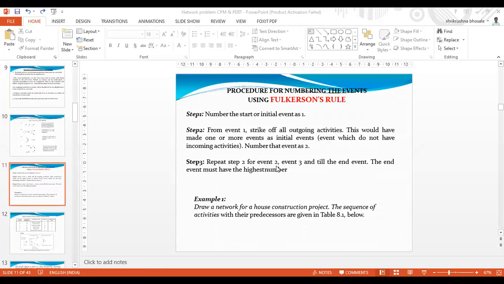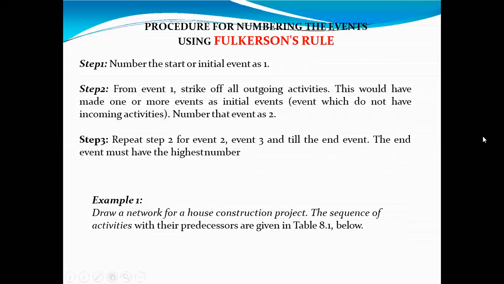In that particular rule, there are certain steps, so we have to follow those steps. One by one, we will go through these steps. So step number one. What is step number one? Number the start or initial event as 1. This is given in the rule. The first number should be shown as number 1.